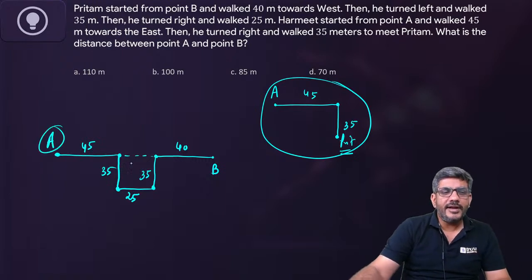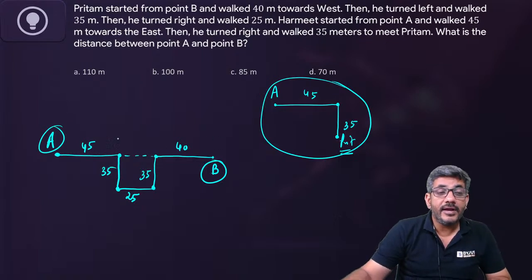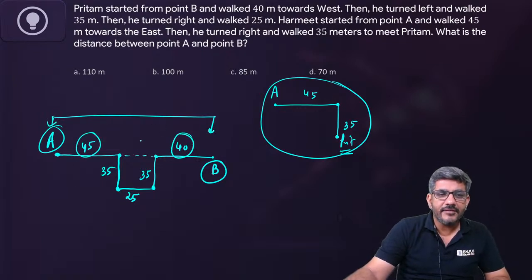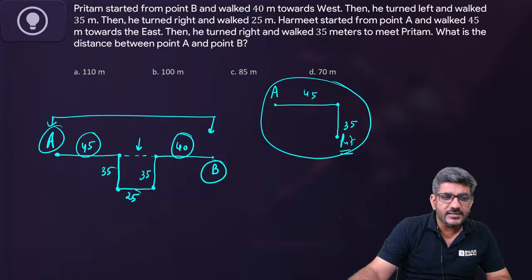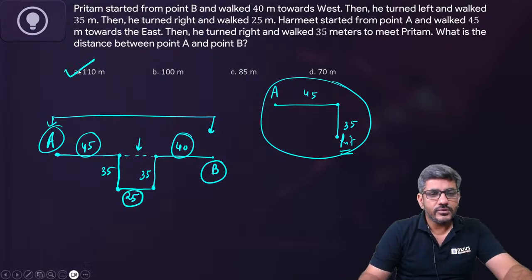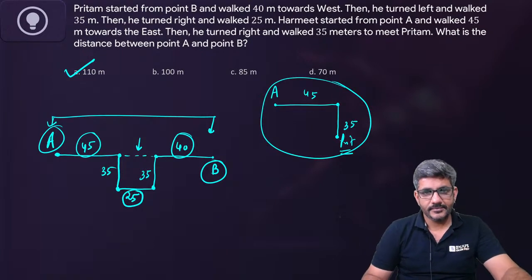So this was point A, this is point B. Question is saying what is the distance between point A and B. मुझे यहां से यहां तक का distance चाहिए, right? So this is 45, this is 40, that means 85. What about this distance? It is equal to 25. So 85 plus 25 is 110. So yes, 110 is the right answer for this question.